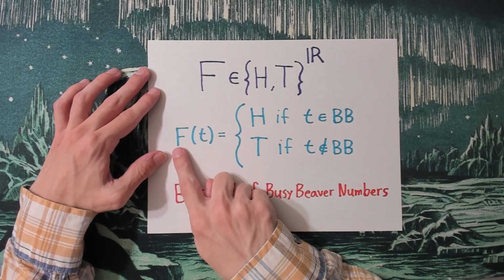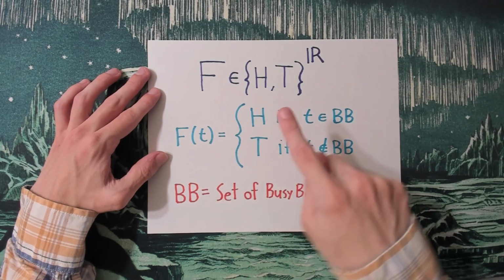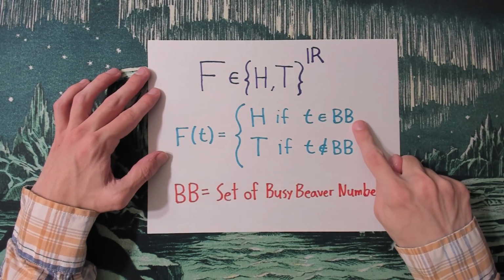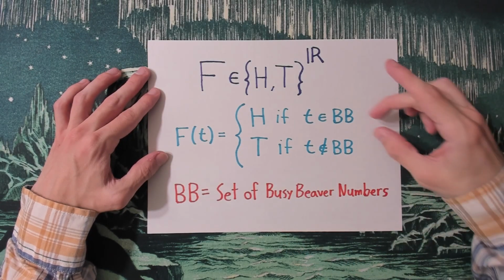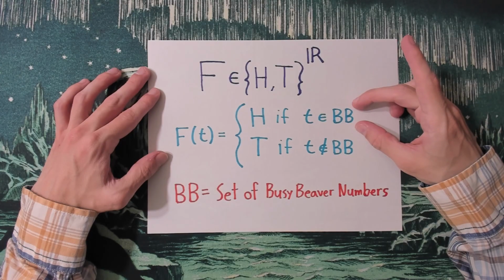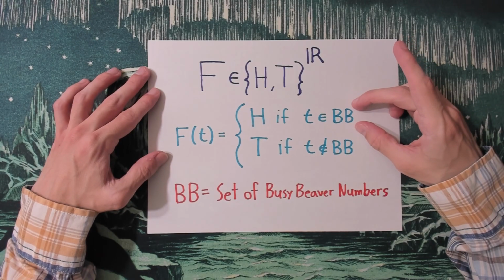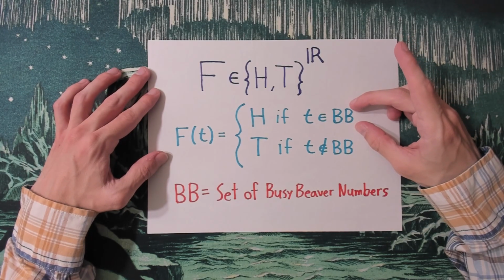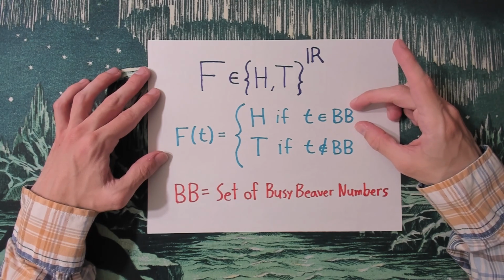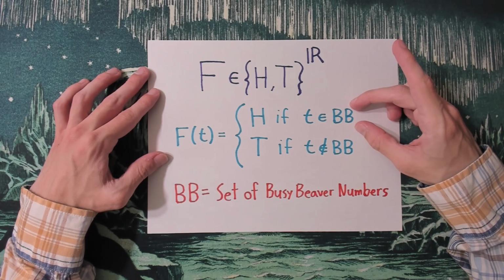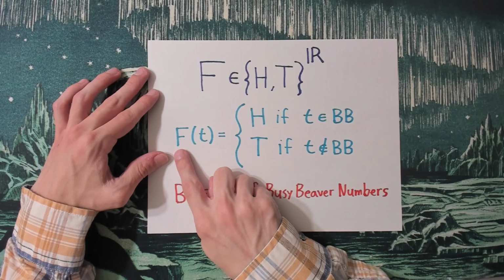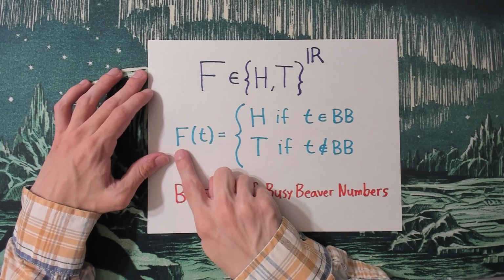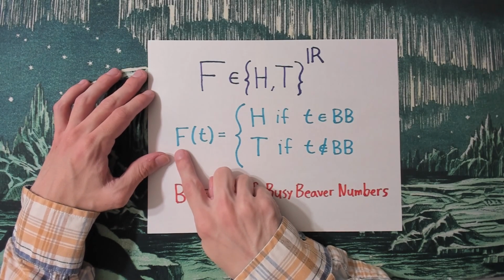For example, here I say that at time little t, the universe is in a heads state if t is a busy beaver number, and the universe is in a tails state if t is not a busy beaver number. But the set of busy beaver numbers has no pattern in a computable sense. It is not a recursive set. There is no computer program that can, in general, for any number, tell you whether or not it's a busy beaver number. So this true theory is not computable in a sense. And in fact, our prediction method is so good that it's even going to work for theories that we cannot define in the language of set theory.